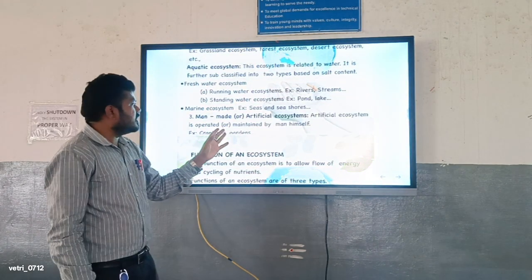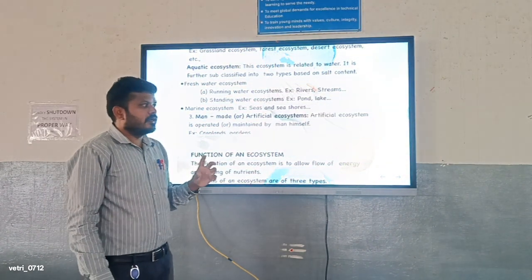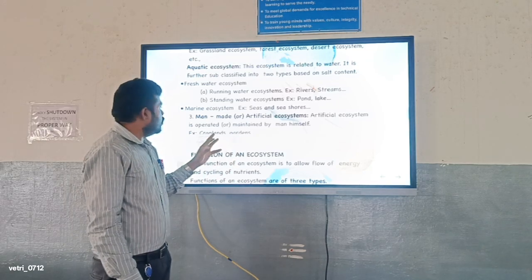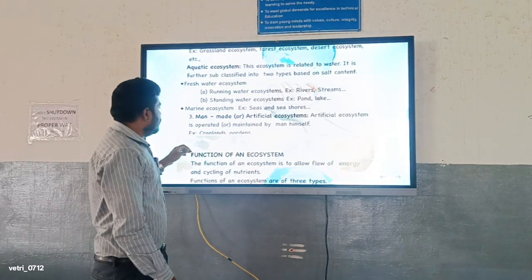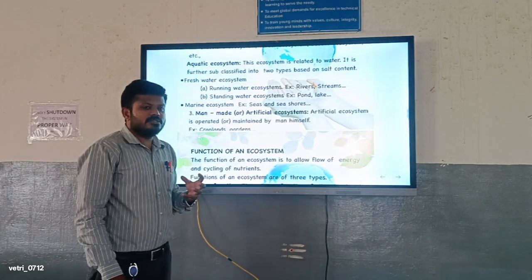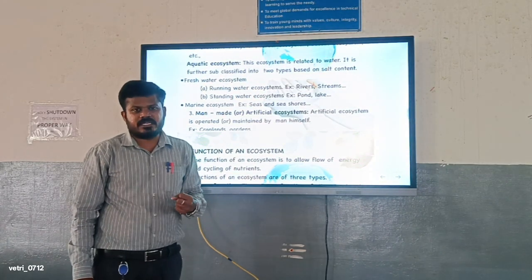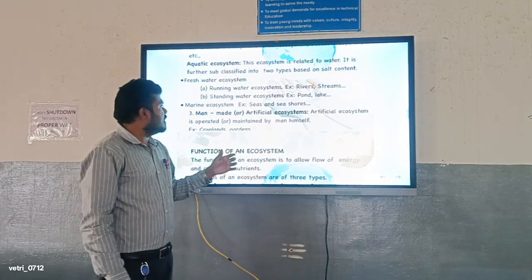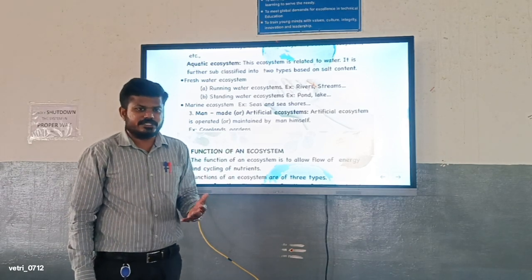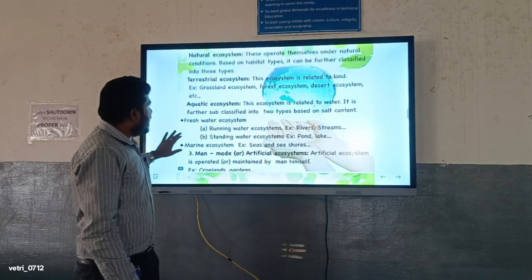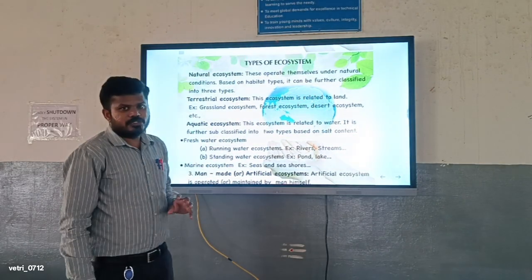Man-made or artificial ecosystems are operated or maintained by man himself, for example crop plants. If you are producing any crops on land, that comes under the man-made or artificial ecosystem. So these are the important points in the types of ecosystem.